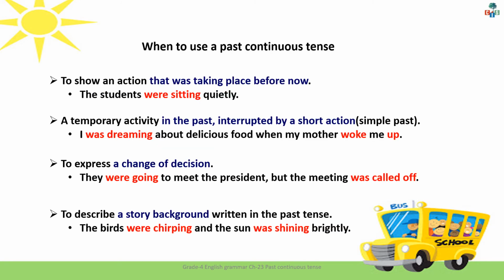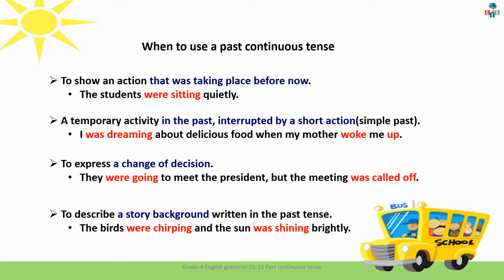So children, now let's see when do we use a past continuous tense. The past continuous tense is used to show an action that was taking place before now. For example, the students were sitting quietly. We use a past continuous tense for a temporary activity in the past which is interrupted by a short action, and that short action is expressed in simple past tense. For example, I was dreaming about delicious food when my mother woke me up.